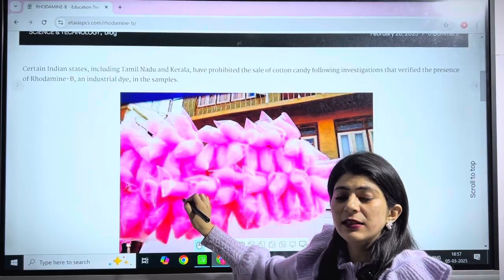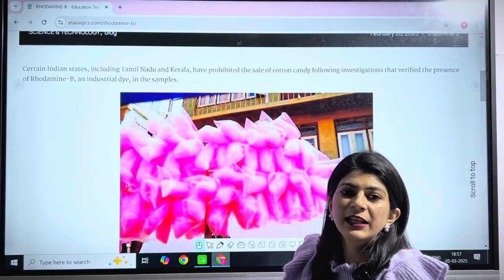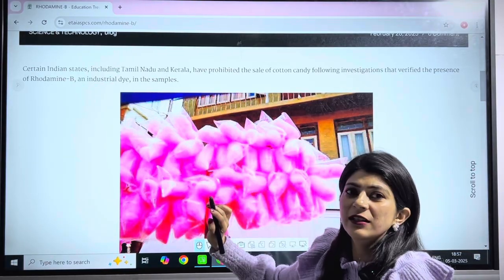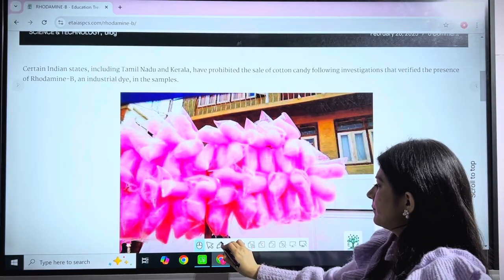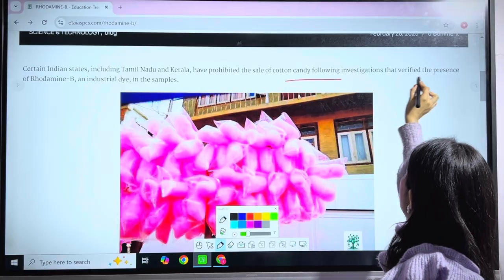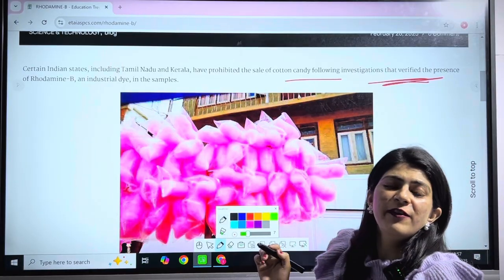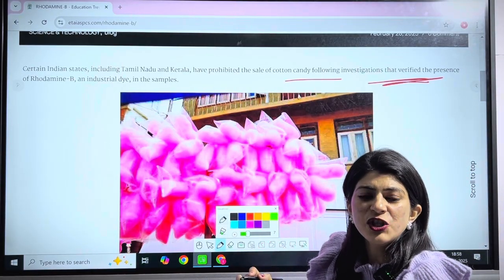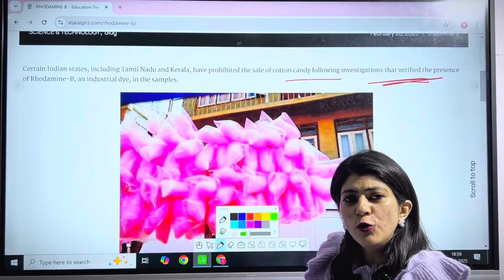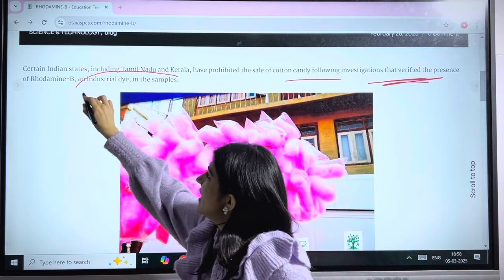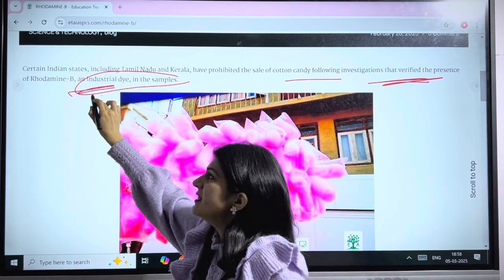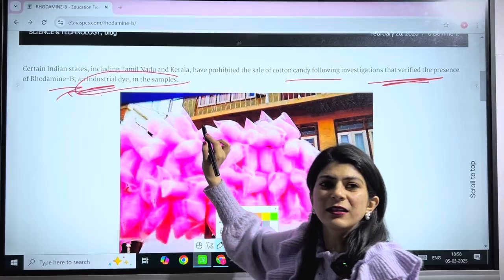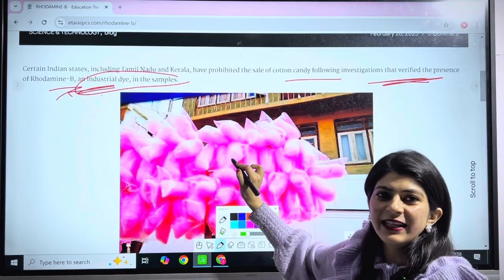Due to this reason, Indian states including Tamil Nadu and Kerala have prohibited the sale of the cotton candy, because it has been verified after investigations of samples taken from the food product that there is presence of this dye, the chemical compound known as rhodamine B, in the cotton candy.